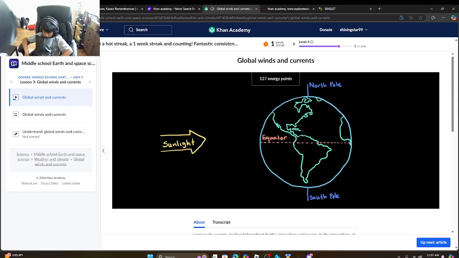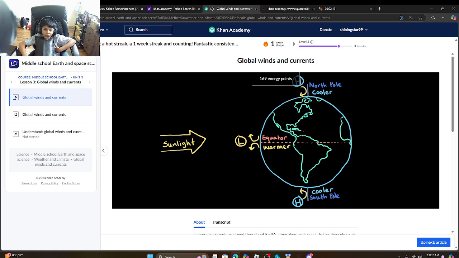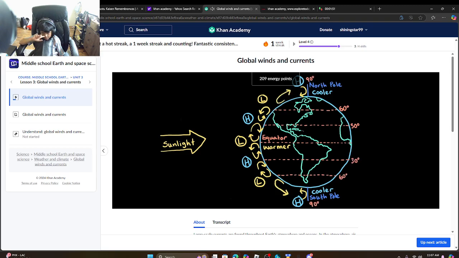This uneven heating of Earth also affects air pressure. Where it's cooler, near the poles, cool air will sink, making the air pressure high. But where it's warmer, near the equator, warm air will rise, resulting in low pressure. This is where the terms low pressure cells and high pressure cells come from. The low pressure, warmer air at the equator rises into the upper atmosphere where it cools and flows away towards higher latitudes, away from the equator. Because the air is now cooler, it starts to sink again and creates a high pressure band near these latitudes. This process repeats and creates a pattern of high and low pressure bands from the equator to the poles.